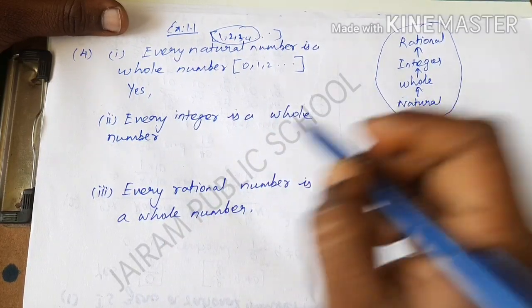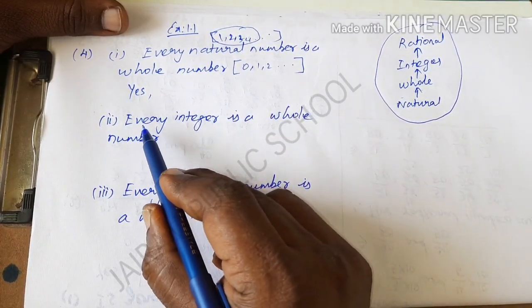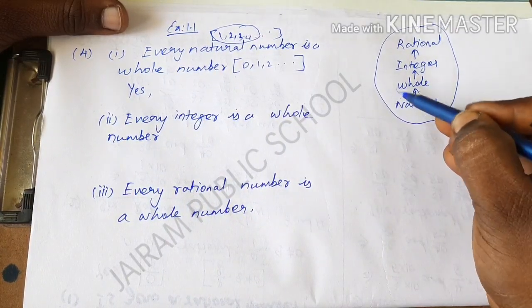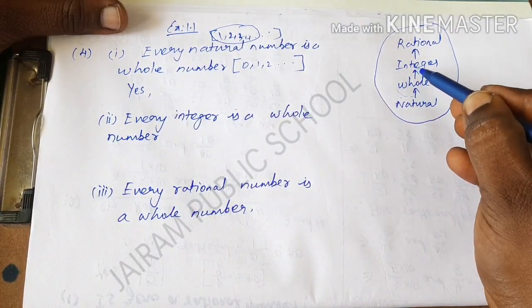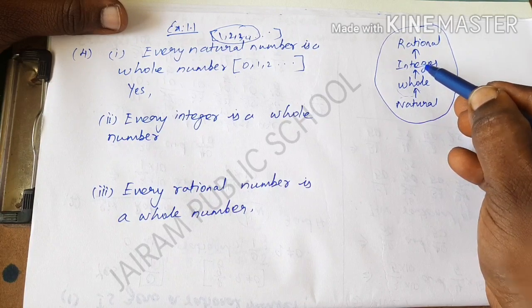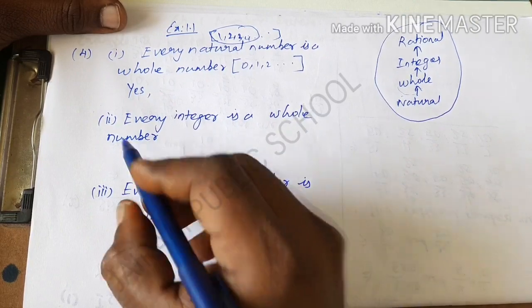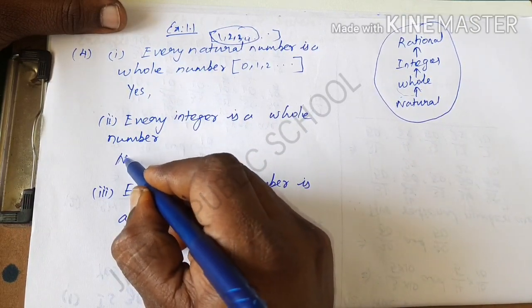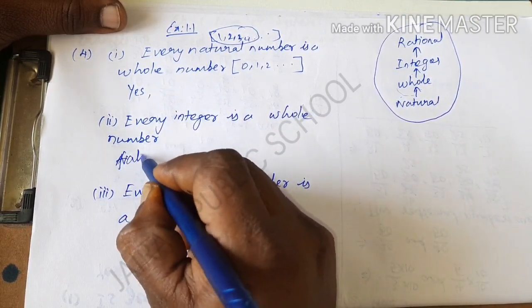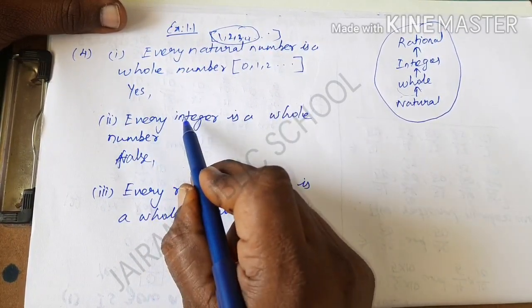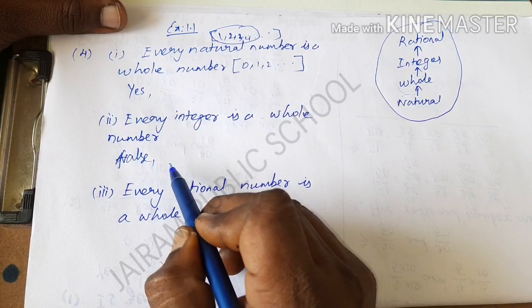Listen carefully, they are asking whether it is true or false. According to the mind map, every whole number is an integer, but not every integer is a whole number. It contradicts the question here, so it is the wrong answer. We write no, or false, because every whole number is an integer, but every integer is not a whole number.